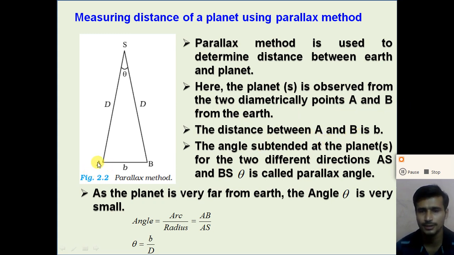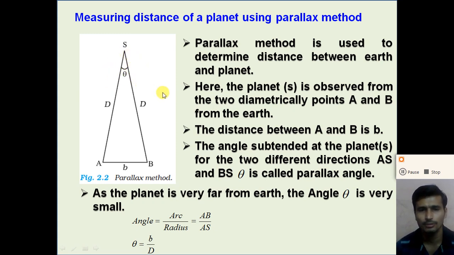So here point A and point B are two different positions from which we view the planet S. The two points A and B are diametrically opposite points on the earth, and from them we observe the planet S. So we get two different directions. The first direction is AS and the second direction is BS, and the angle theta between these two directions is called the parallax angle.